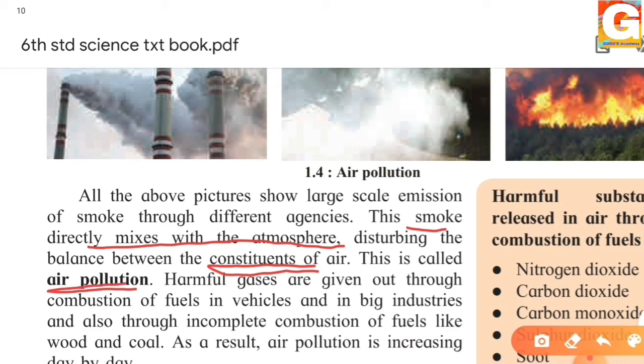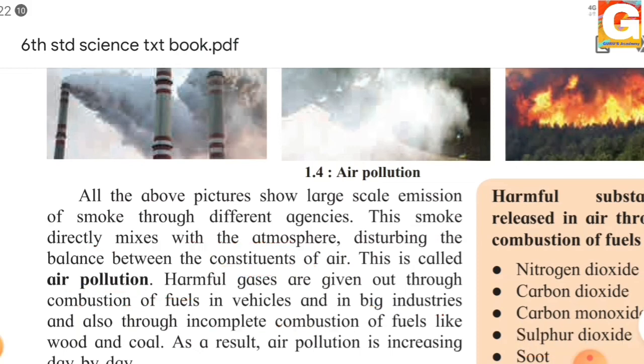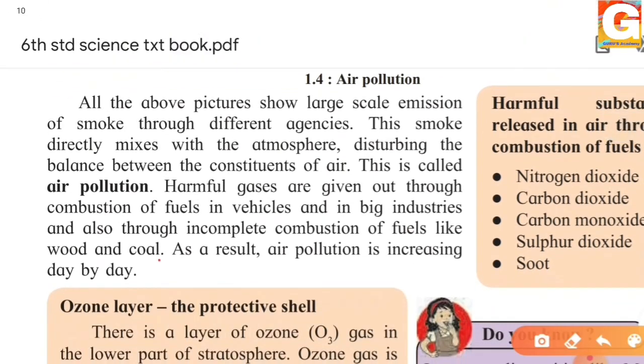So you all have understood what air pollution is. The different mixtures which come from the different agencies and disturb the balance of constituents of air is air pollution. There are also harmful gases which are given out through combustion of fuels, that is from vehicles and big industries, and also incomplete combustion. As I have told you all, combustion means burning. So incomplete burning of fuels like wood and coal results in air pollution day by day.